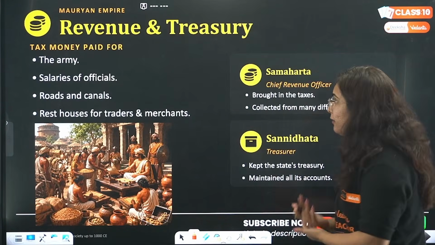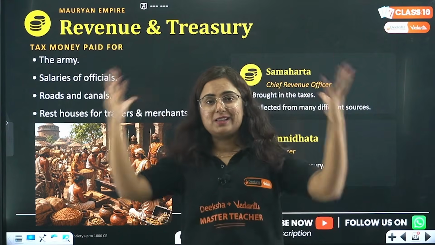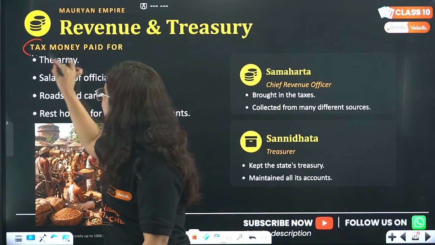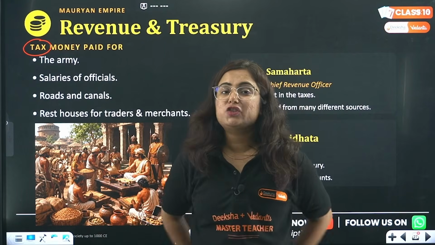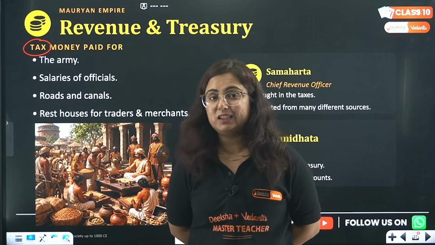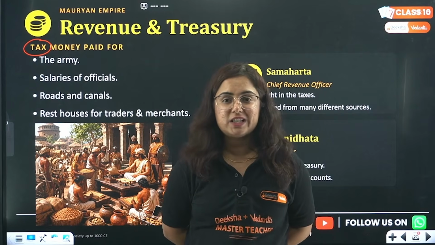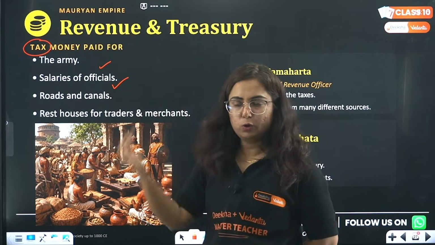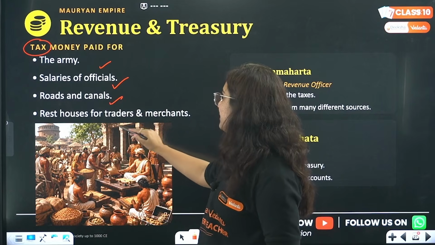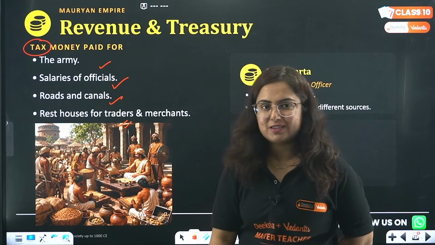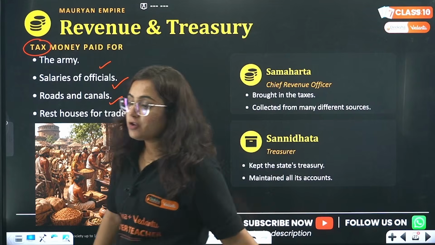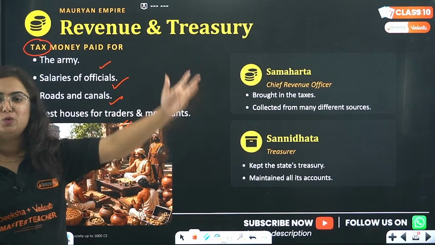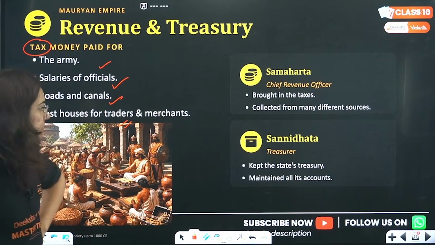Okay? Now again, the revenue and treasury part. To rule this great Mauryan empire, they will need money. And taxes were taken. I said that initially the tax was not compulsory, rather now it is. In the early Vedic society it was not. So taxes were taken for the army, for the salaries of officials who are looking after things, for roads and canals, for the rest houses of traders and merchants. So traders and merchants were traveling via the long route to make exports possible for the Roman empire and all. Okay, so this was done.